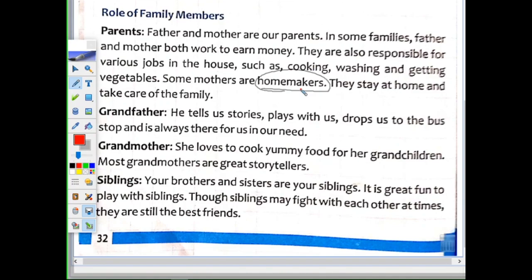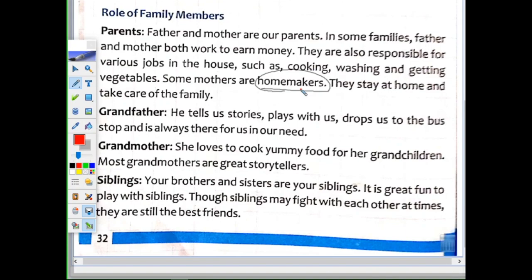Yes. Now we'll study about siblings. Your brothers and sisters are your siblings. It's great fun to play with siblings. Though siblings may fight with each other at times, they are still the best friends. We all agree. Our brothers and sisters are our best friends. And this thing, children, you will realize when you grow up, you can share many personal things. Personal means the secrets which you can share only with them, not with others. So we need brothers and sisters in our life and we should maintain also a good relationship with our siblings.